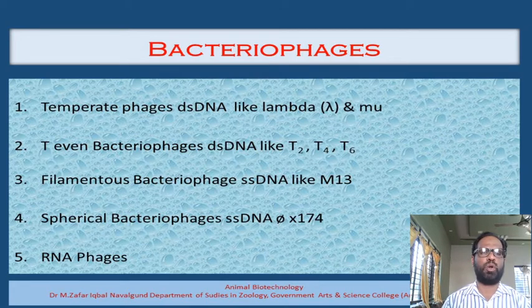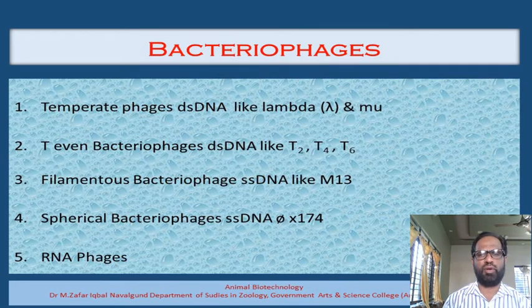The fourth group is called the spherical bacteriophages. Since they have a spherical shape, these bacteriophages are called spherical bacteriophages. In this case also, we find that a single-stranded DNA molecule is present. The popular example of this category is phiX174. Apart from these 4 DNA genetic material bacteriophages, we have another group of bacteriophages. They have genetic material in the form of RNA, and those bacteriophages are called RNA bacteriophages.